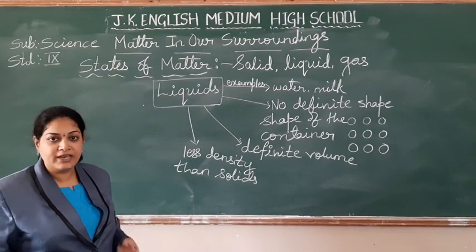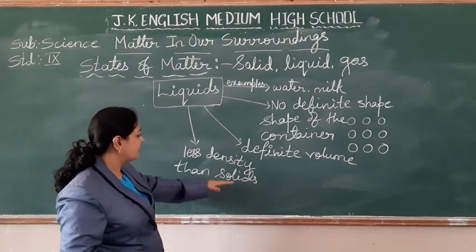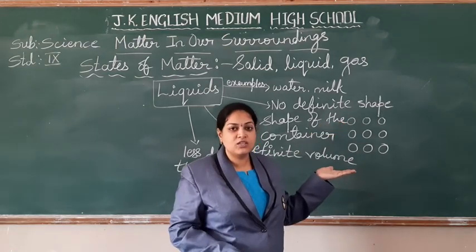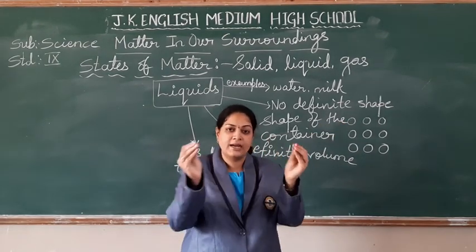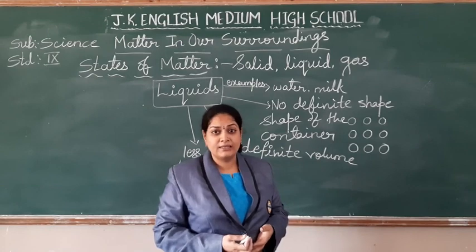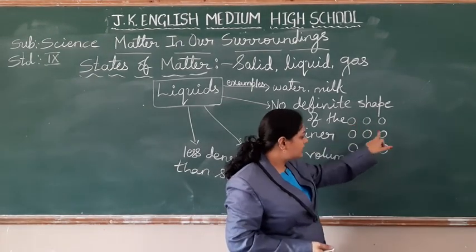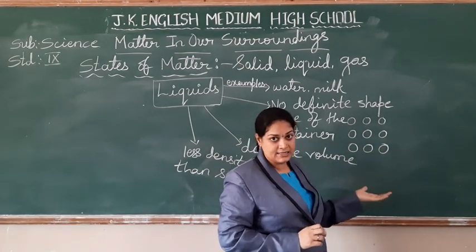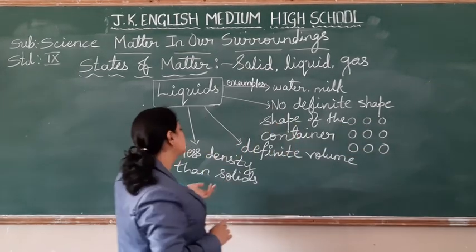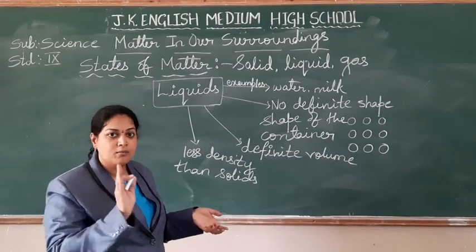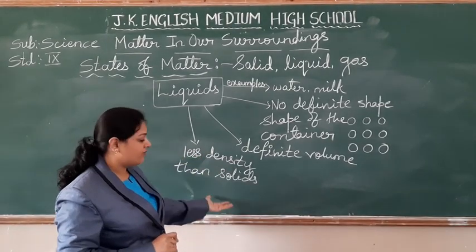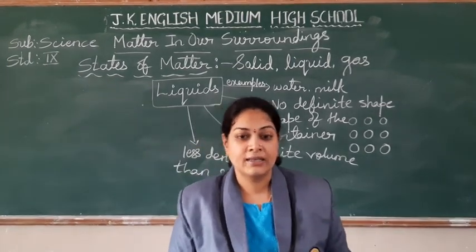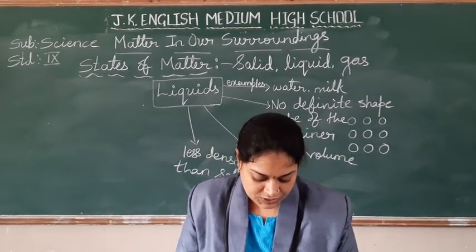Solids density is very high, but take the liquids and compare: the particles are fewer compared with the solids. In solids, the particles are very closely attached with each other, so many particles are there. Here, compared to solids, the number of particles is less. As the number of particles is less, mass will be less, and nothing but they are having a lesser density compared with the solid substances.